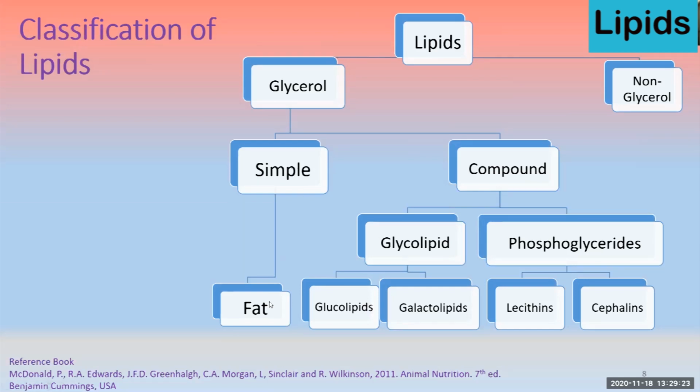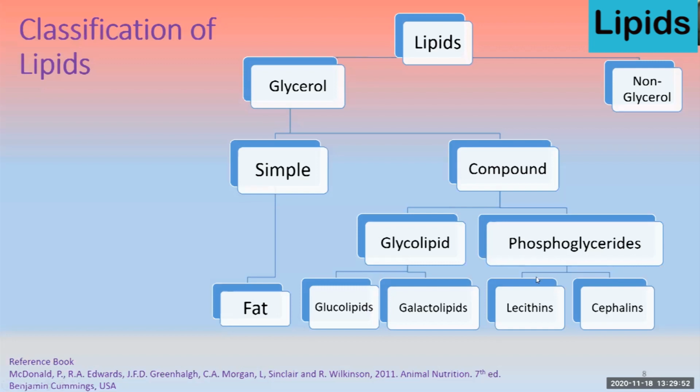Simple is the simple fat that is composed of fatty acids, and under the compound, the fat molecule is linked with another nutrient. If it is linked with carbohydrates, it's a glycolipid. If there is a glucose carbohydrate, it's a glucolipid. In the other case, if it is galactose, then it's a galactolipid. Then phosphoglyceride, where there is an attachment of phosphoric acid.